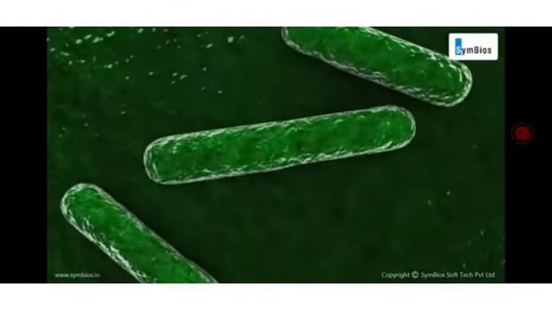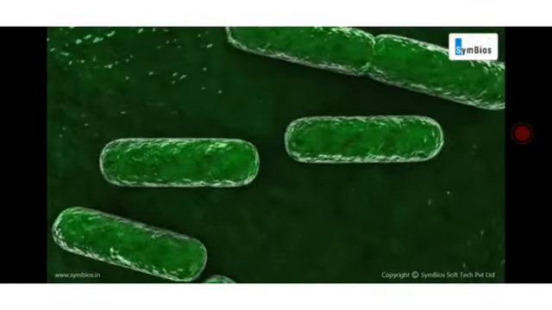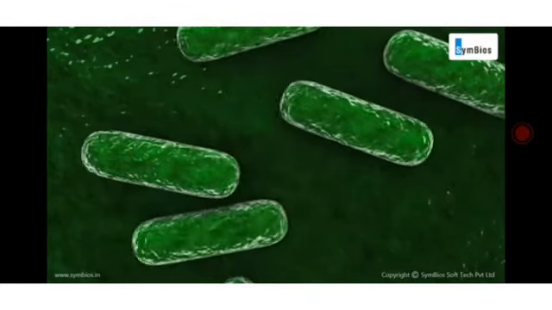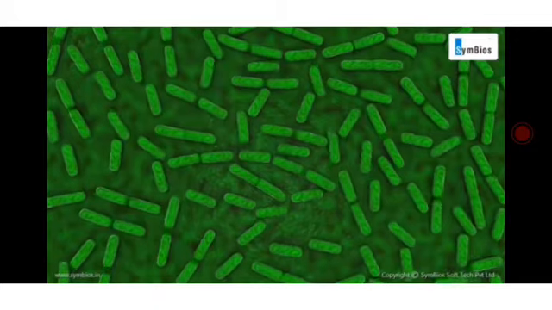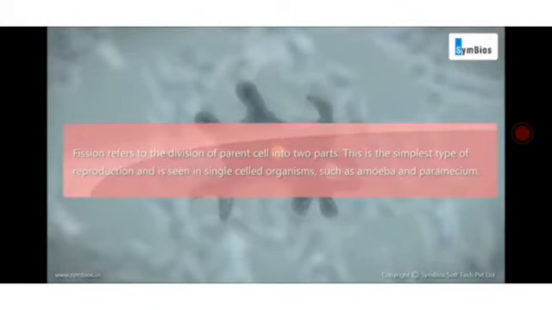You are looking at the fission process in case of bacteria. Several bacterial cells are undergoing the fission process. Fission refers to the division of the parent cell into 2 parts. This is the simplest type of reproduction and is seen in single-celled organisms such as amoeba and paramecium.